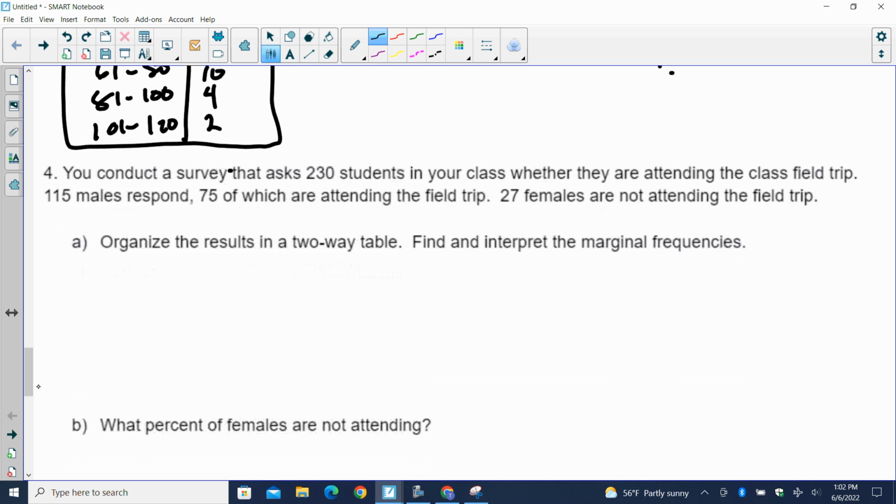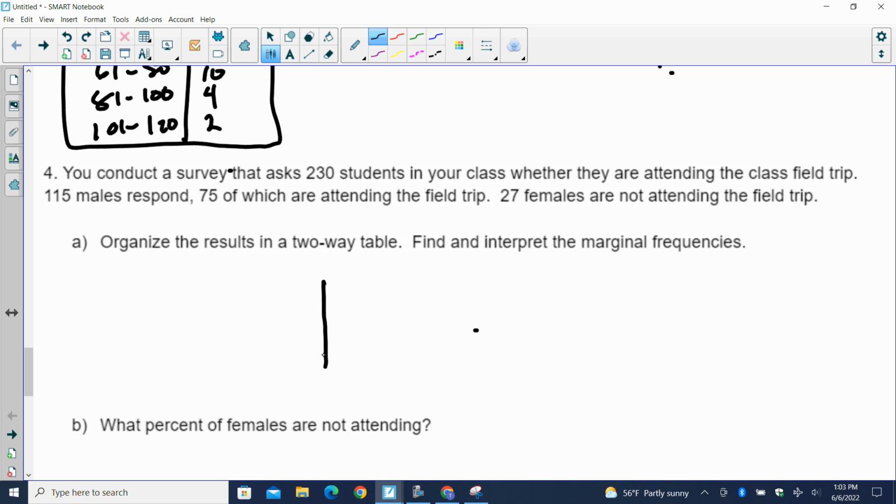Next thing, two-way tables. We're asked to conduct a survey, etc. As we read through this, we have to figure out our 2 categories. Okay, 230 students in your class. Ask whether they're attending a class field trip. 115 males respond. 75 are going to attend. 27 females are not going to attend.